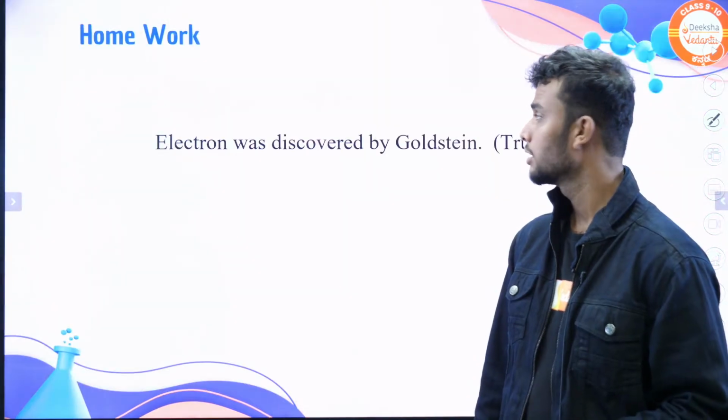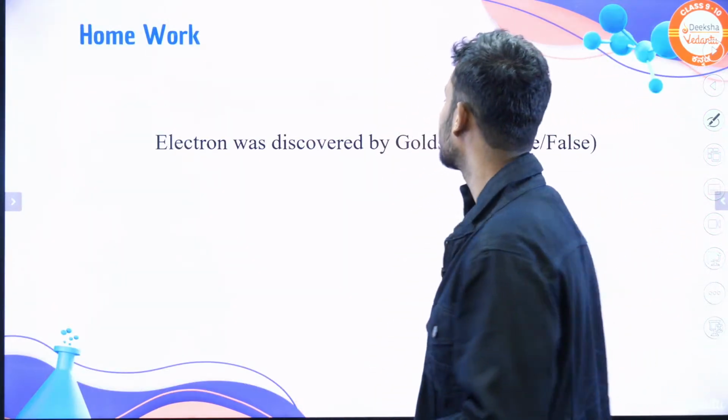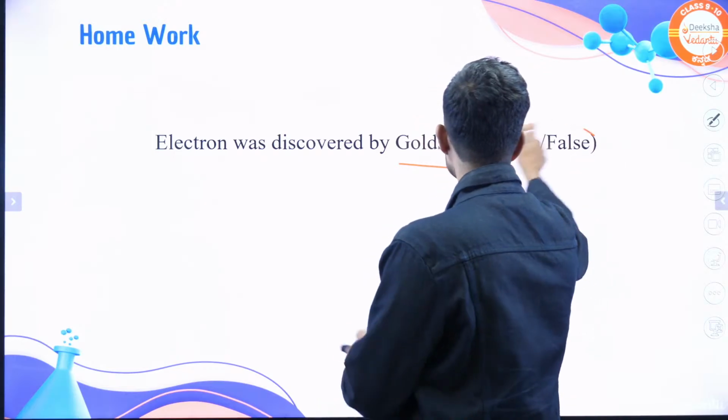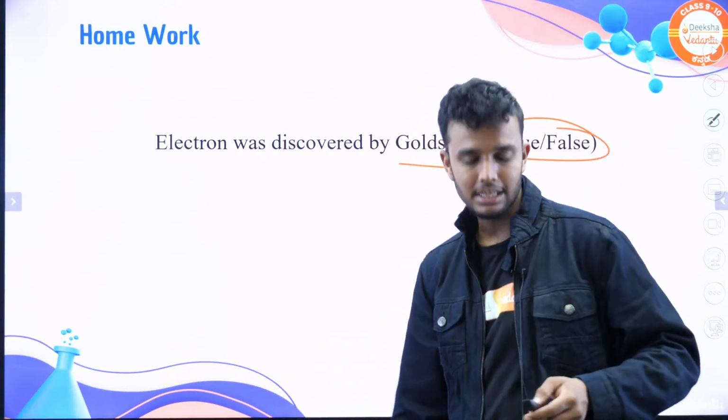That's all. Okay students, today's homework question. The homework question today is: electron was discovered by Goldstein. Is it true or false? Please tell in the comment section.